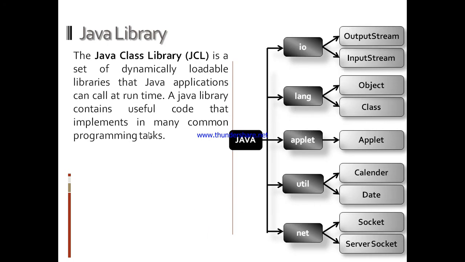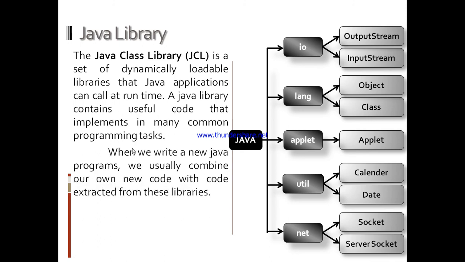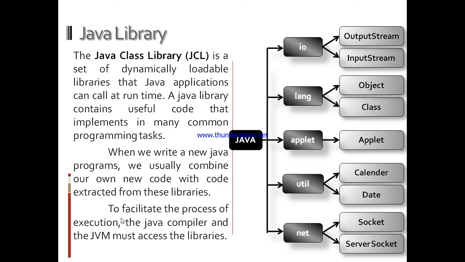Now the Java library. The Java Class Library, JCL, is a set of dynamically loadable libraries that a Java application can call at runtime. A Java library contains useful code that implements many common programming tasks. When we write new Java programs, we usually combine our new code with code extracted from this library. To facilitate execution, the Java compiler and JVM must access this library.